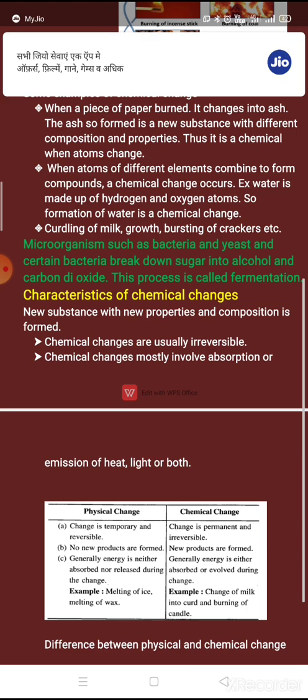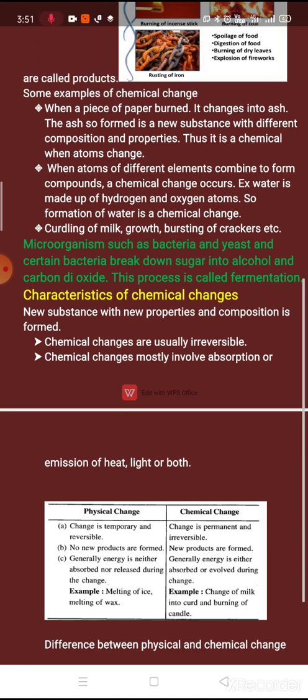So fermentation is an important process for cooking such kind of food. It is an irreversible process as the alcohol formed cannot be turned back into sugar, right? So some bacteria and microorganisms like yeast break down sugar into alcohol and carbon dioxide. This process is called fermentation, जिसे आप हिंदी में बोलते खमीर उठाना,